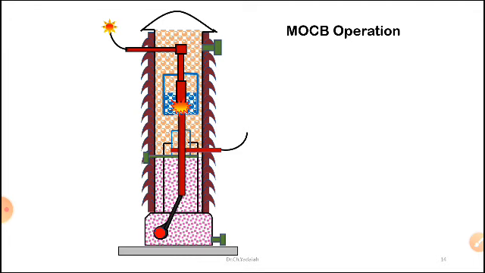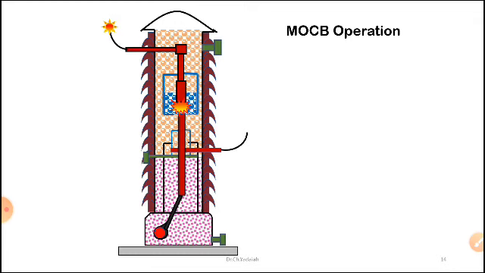At the same time, the moving rod also goes downwards, such that the gap between the fixed contact and moving contact increases. In between, the dielectric oil enters, no restriking voltage develops, and no arc is formed. This condition is known as the open condition of the circuit breaker.